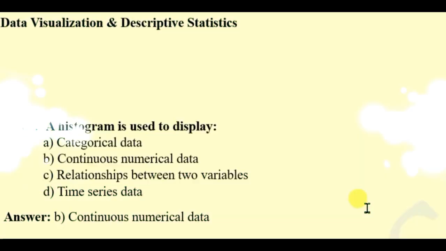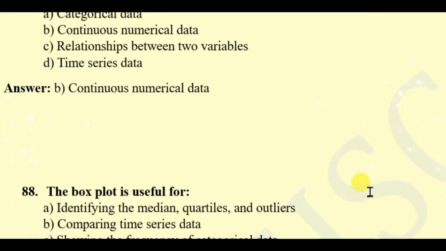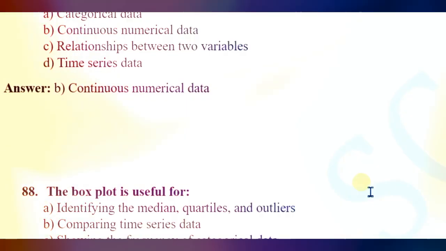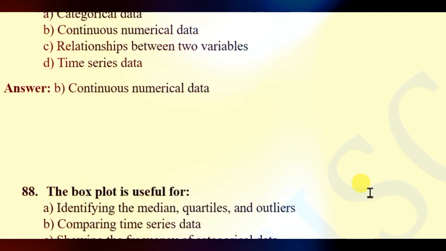Question category: data visualization and descriptive statistics. Again the question is 87. A histogram is used to display: categorical data, continuous numerical data, relationship between two variables. Here the right answer will be continuous numerical data.